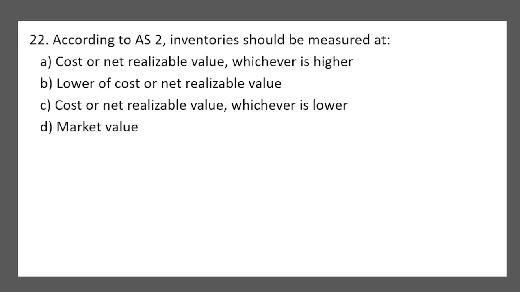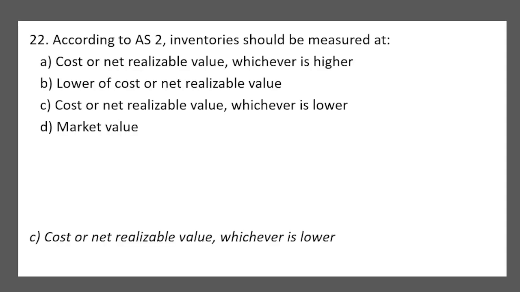According to AS2, inventory should be measured at cost or net realizable value, whichever is higher, lower of cost or net realizable value, cost or net realizable value, whichever is lower, market value. The answer is C, that is cost or net realizable value, whichever is lower.